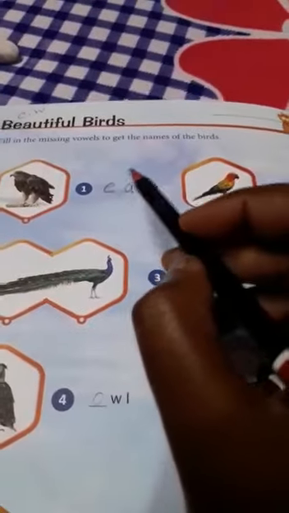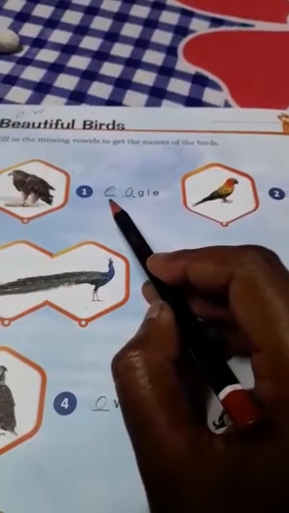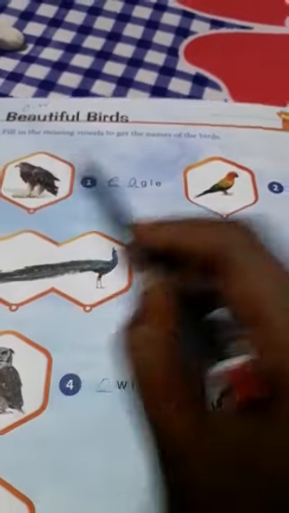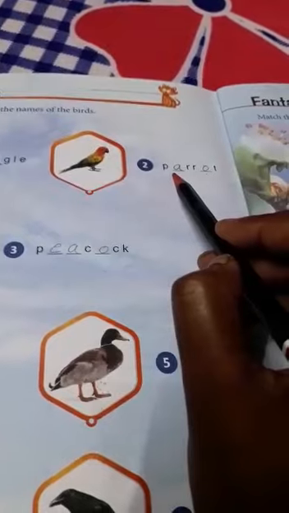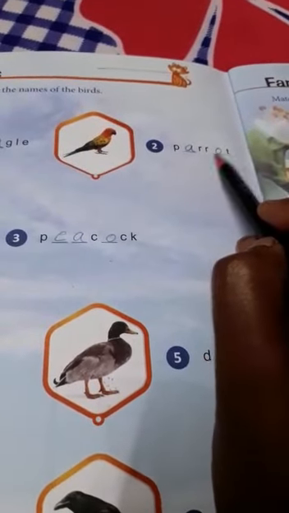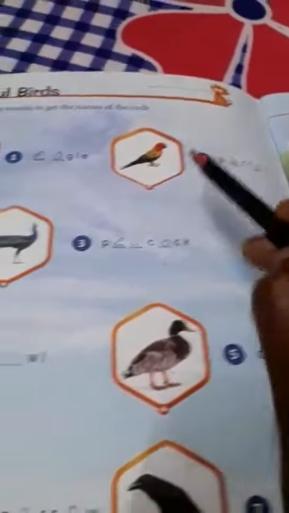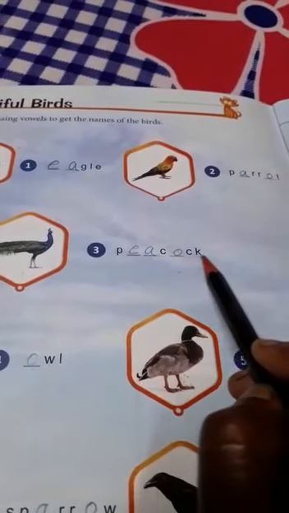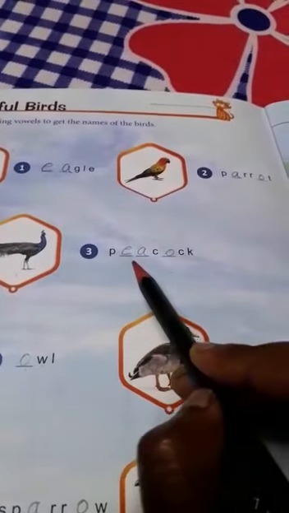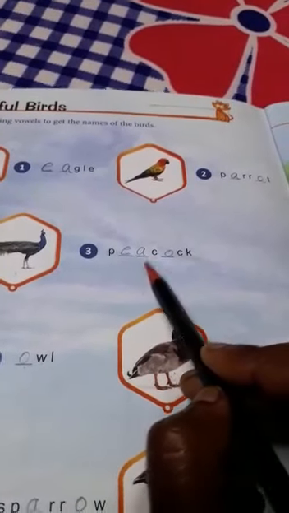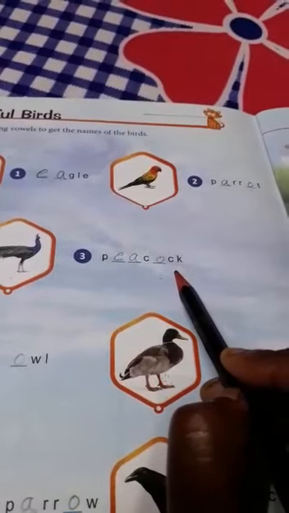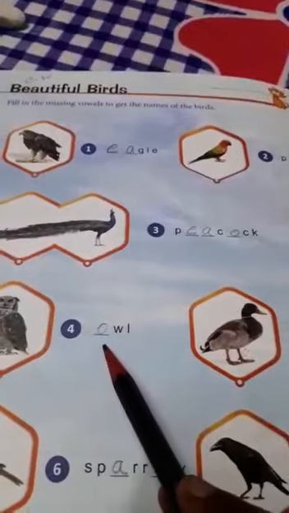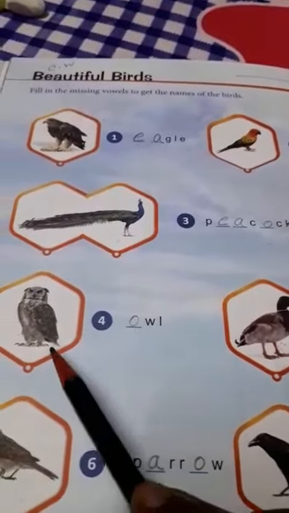Now read along with me. E-A-G-L-E, eagle. P-A-R-R-O-T, parrot. P-E-A-C-O-C-K, peacock. O-W-L, owl.